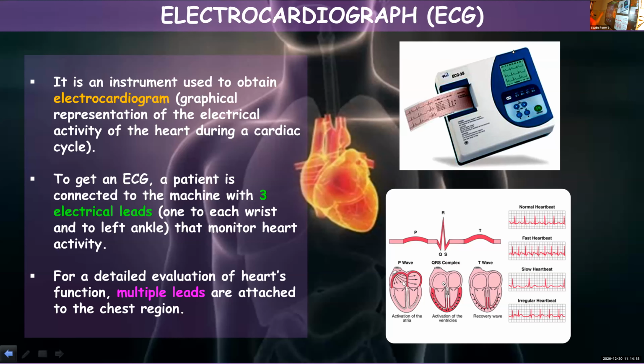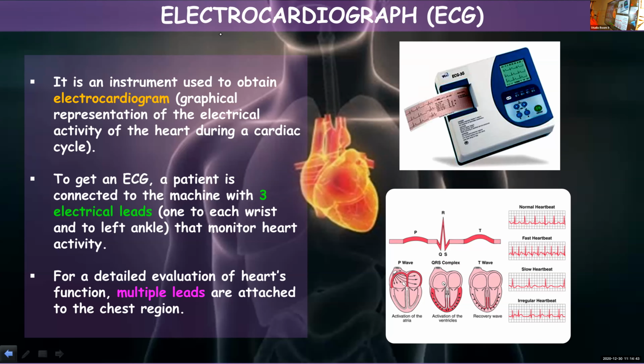Okay, once again, we'll just summarize what we learned. We were discussing electrocardiograph. Electrocardiograph is the instrument used to obtain... See children, earlier I told electrocardiograph is the graphical representation and electrocardiogram is the instrument. That is what I said earlier.